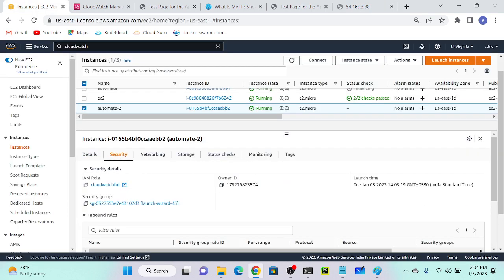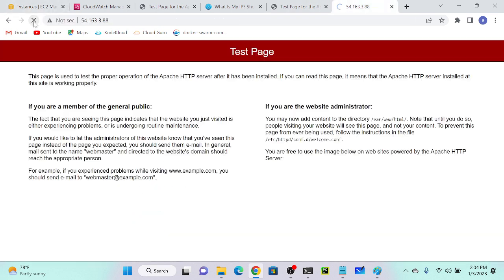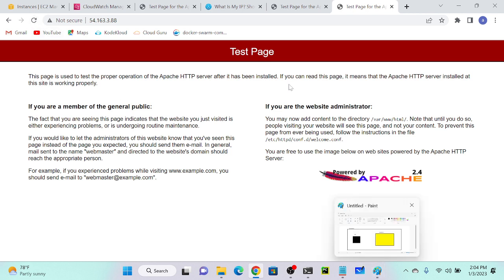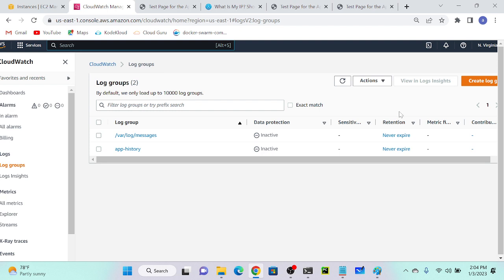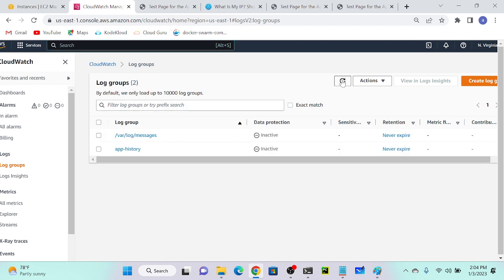For this virtual machine, CloudWatch and all is successfully attached. Okay. So now we'll try to access the virtual machine. Successfully installed Apache server. I will wait. Let's give it some time.